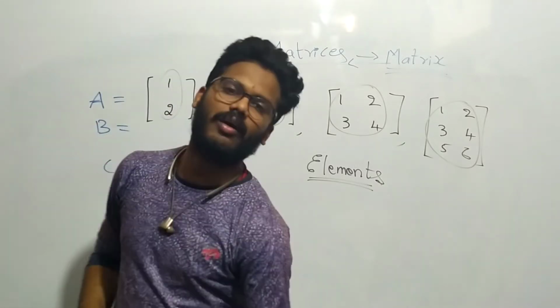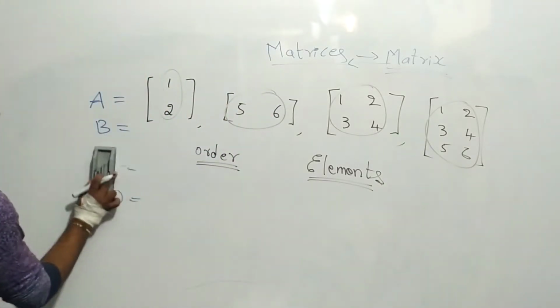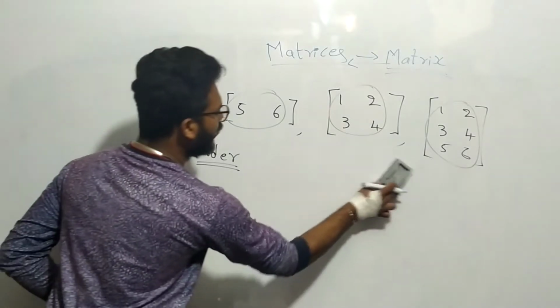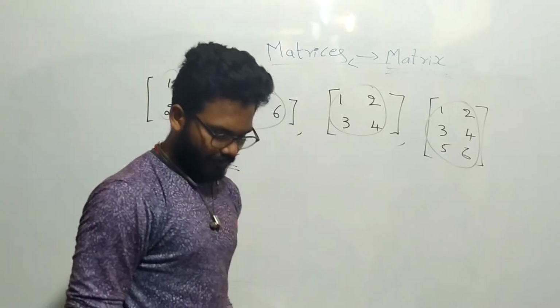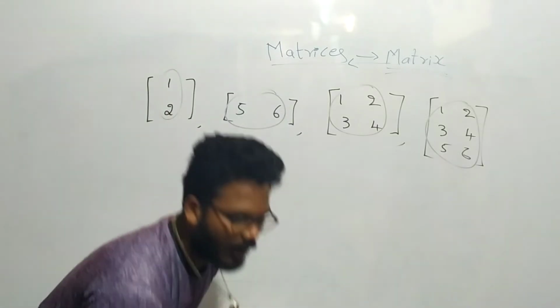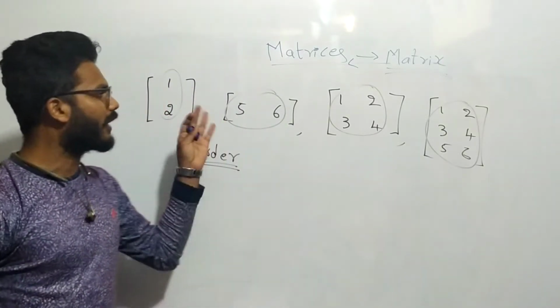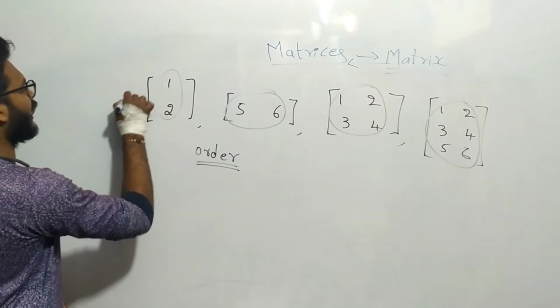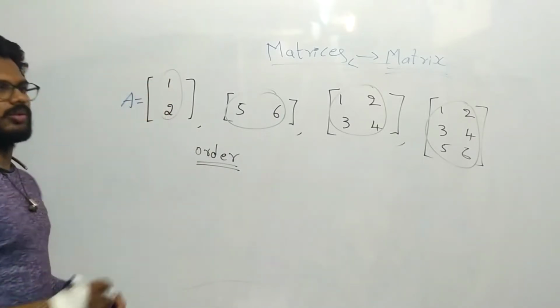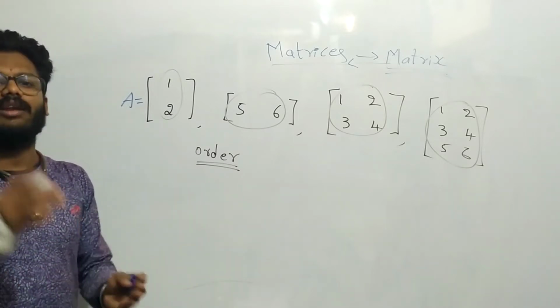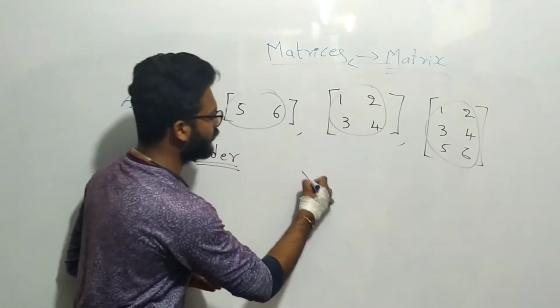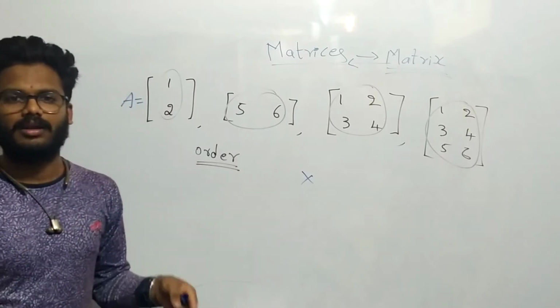Now, coming to the order of a matrix, what is it? Order is nothing but representing how many rows and how many columns are in that particular matrix. Suppose this is A. Matrix A is 1, 2. Here, how many rows and how many columns are there? We represent that with the help of the symbol cross, which we read as 'by'.